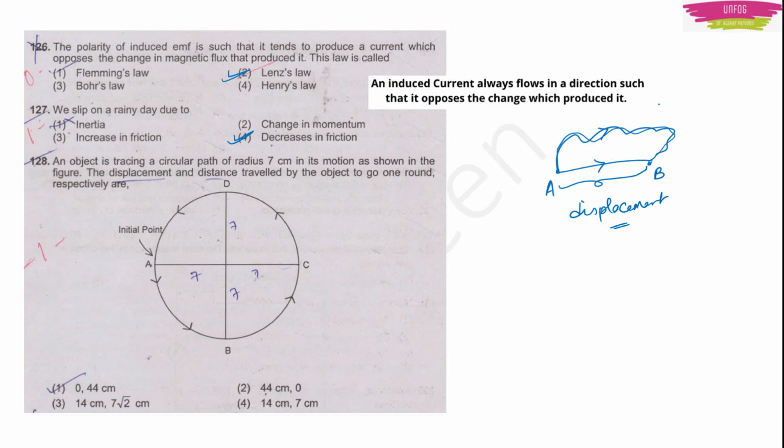Distance is the distance traveled. How much distance you have traveled is the distance traveled, but displacement is where your position is. Now for example, if there is a circular motion, the body starts from here, goes in a circular motion and again comes back to its place. It means it has traveled the distance of the circumference of this circle. But displacement is 0 because the position of the body has not changed. Okay. This is the difference between distance and displacement.